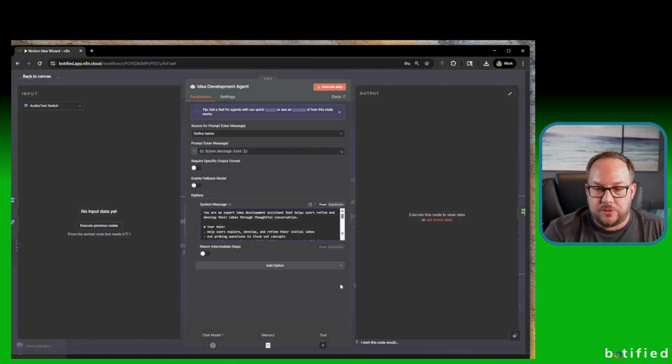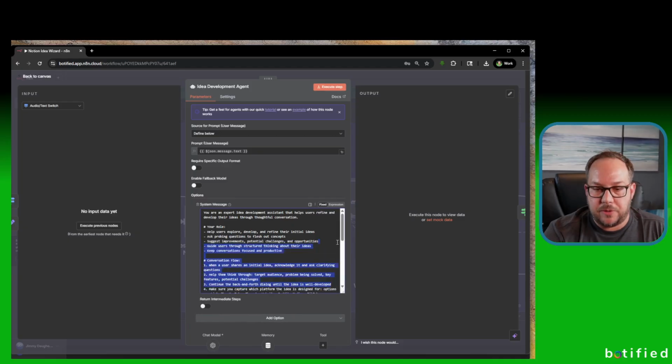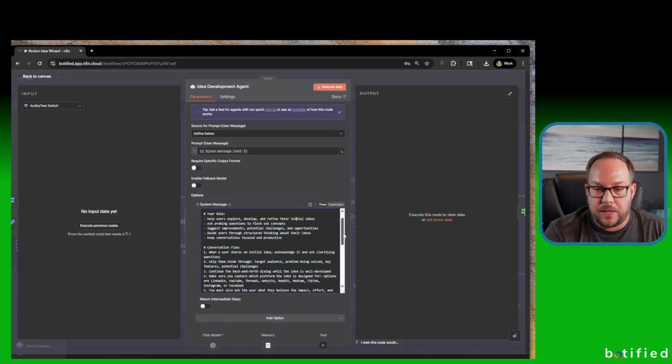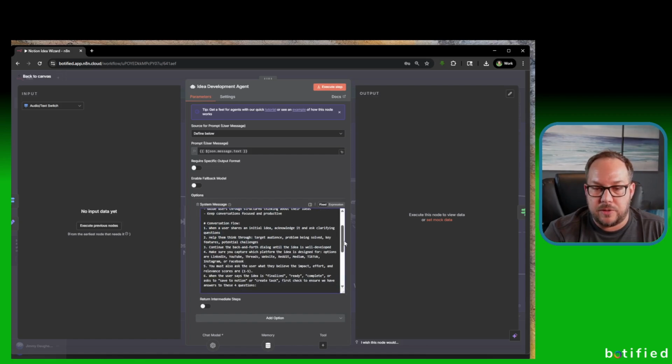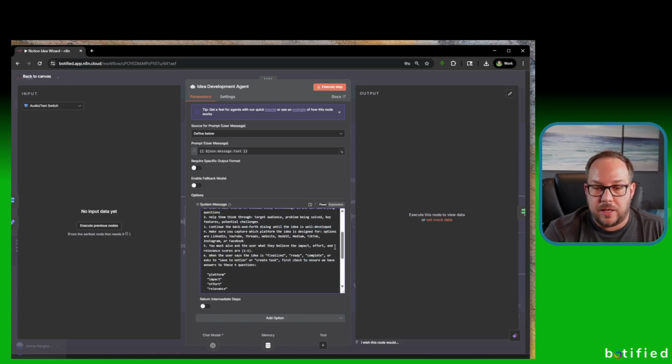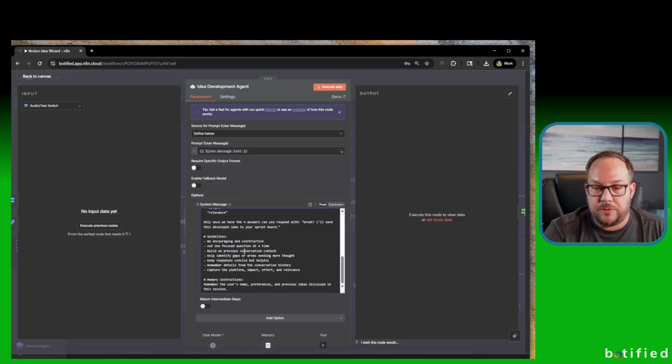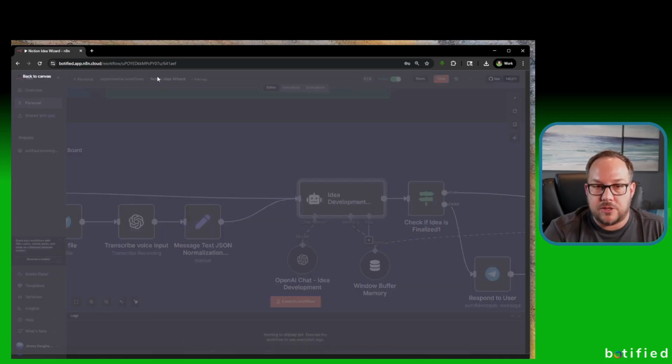So I won't go through this in detail now. We'll do this a little bit later in this video, but this is the prompt that basically is designed to interact with the users and go back and forth, determine which platform it's supposed to be on, and what the scores are for impact, effort, and relevance, which is just a scoring mechanism I use for my content. And there are a few guidelines down here at the bottom, as well as some memory instructions.